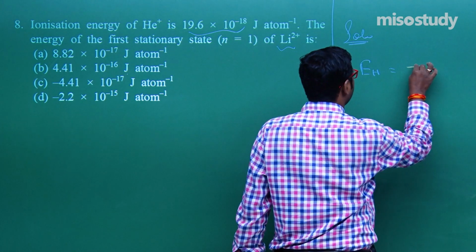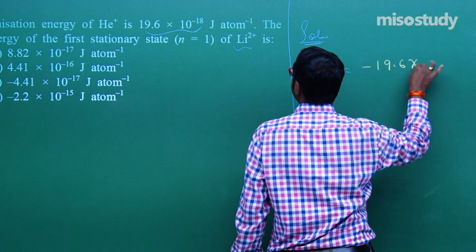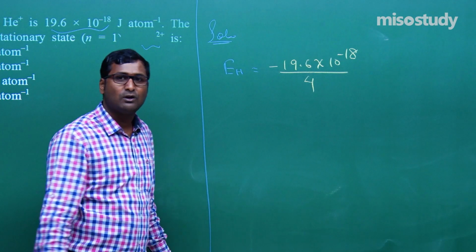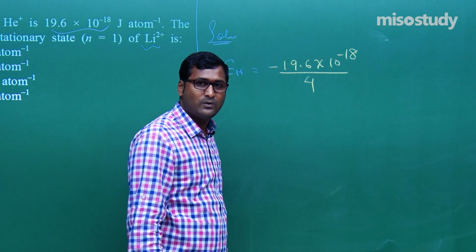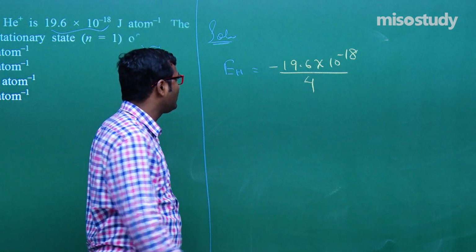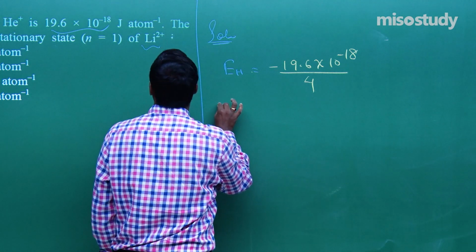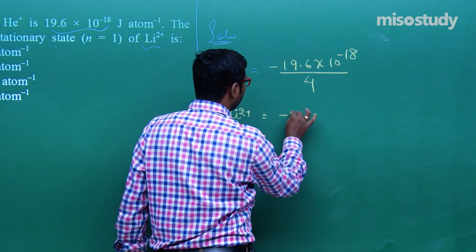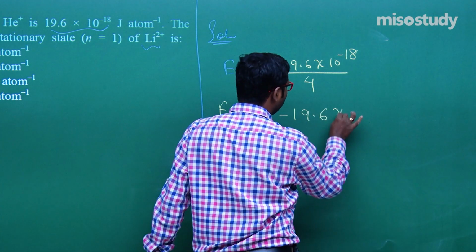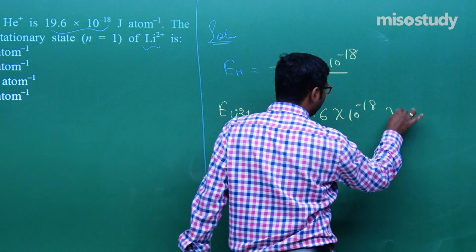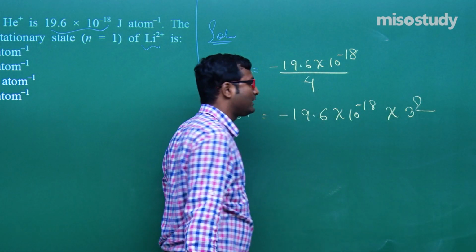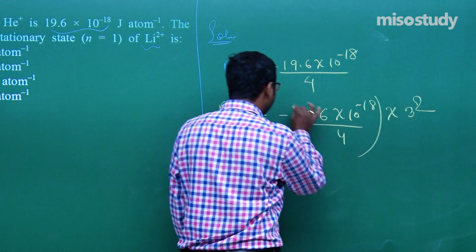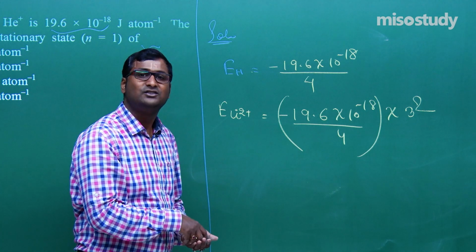That is minus 19.6 into 10 to the power minus 18 divided by 4, because En is equal to, we know, Z square upon N square, and 2 square is equal to 4. That is the EH. Now for lithium, E of Li2 plus, what will happen? That is 19.6 into 10 to the power minus 18 into 3 square. What is the atomic number of lithium? It is 3, divided by 4. That is EH into Z square.